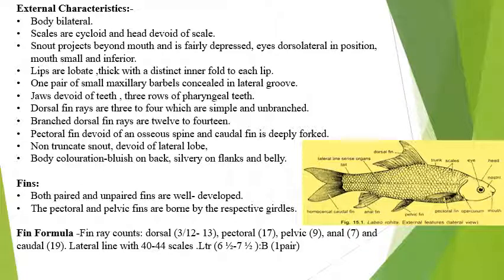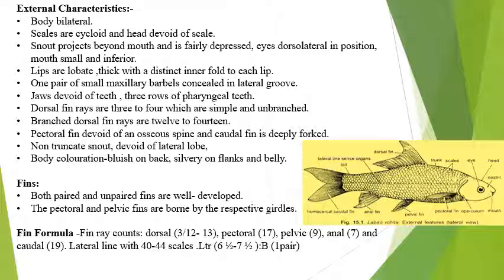Here the dorsal fin formula is dorsal 3, 12 to 13. Here the 3 are the main fin rays and 12 to 13. You can count 1, 2, 3, 4, 5, 6, 7, 8, 12 to 13. Pectoral fin, here is the pectoral fin. You will count the fin rays, that is 17. Pelvic fin contains rays, they are 9. Anal fin, this is the anal fin. You can count the rays of the anal fin, 7 rays. And caudal fin, here is the caudal fin. You will count the rays, that will be 19.